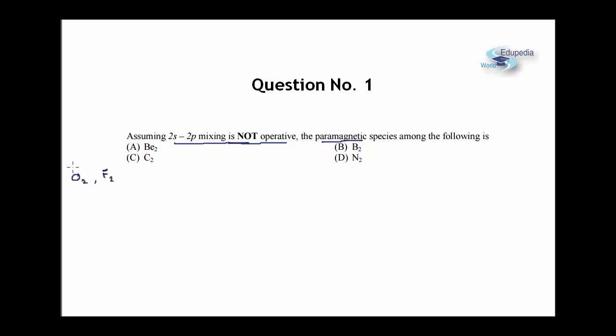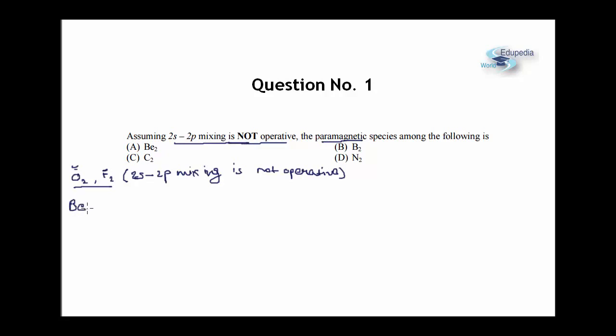That means we are going to write the molecular orbital energy order, the one which we write for heavier molecules such as O2 and F2, where 2s and 2p mixing is not operative. So the same order we are going to use in all these cases, which normally is not the case, let me tell you, because the energy order gets changed in case of all these molecules due to 2s 2p mixing. But in the question we have been very specifically asked to assume 2s and 2p mixing is not operative. Fine. So let us begin with Be2.